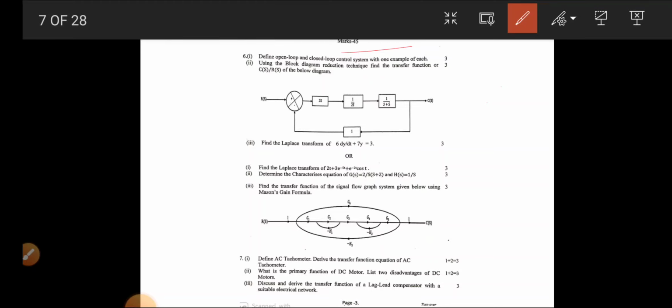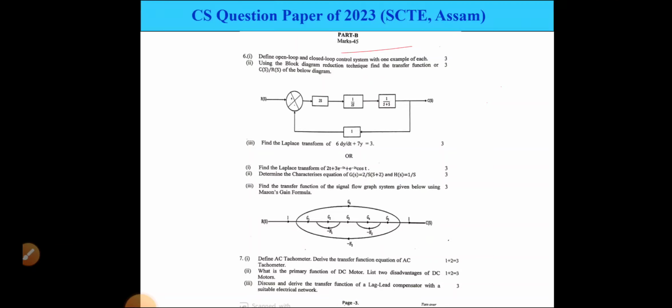The first question in part B is define open and closed loop systems with one example, 3 marks. 6B, using the block diagram reduction techniques, find the transfer function C(s)/R(s) of the following diagram, also 3 marks. 6.3, find the Laplace transform of this equation.